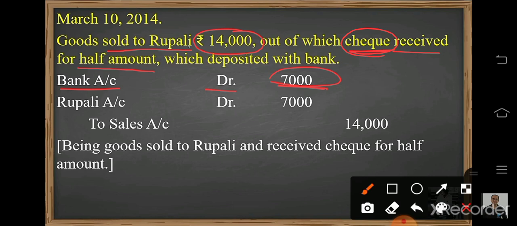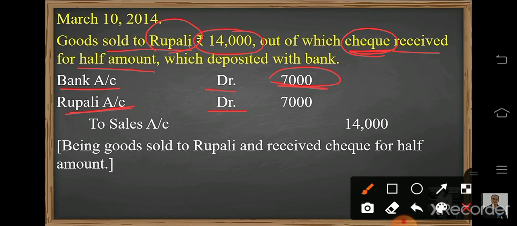And half of the amount is received by check and half is not received, which means it is a credit transaction, and whenever the transaction is credit, we write the name of a person. So here Rupali is the receiver because we sold goods to Rupali, so Rupali's account will be debited.